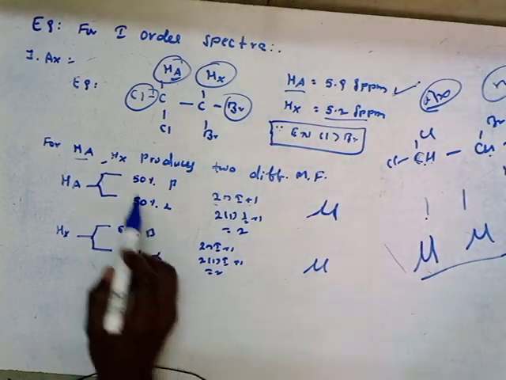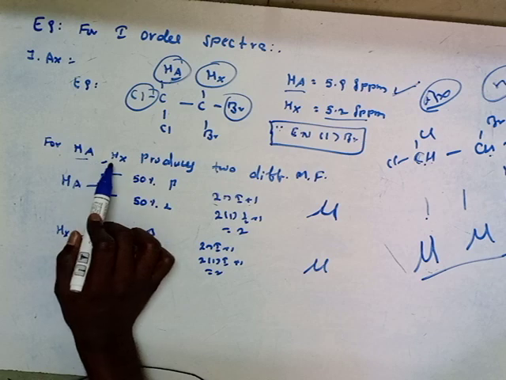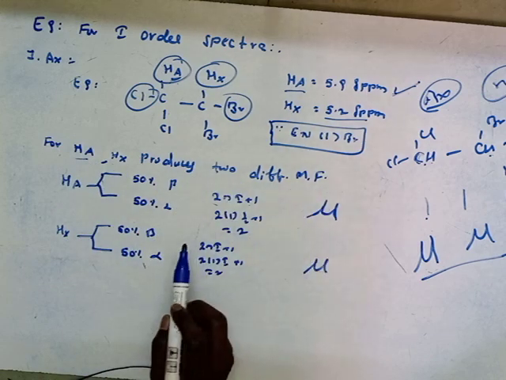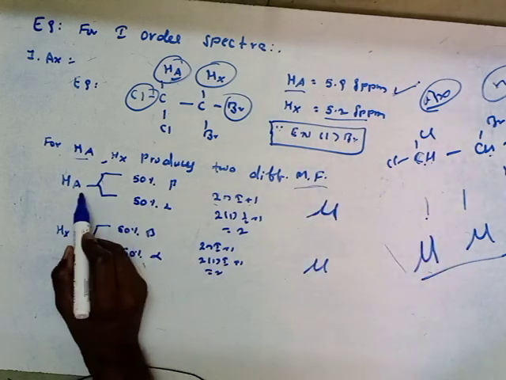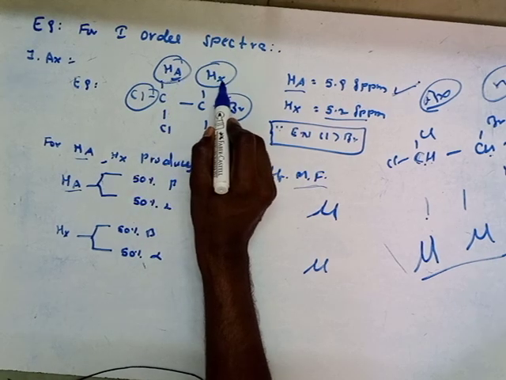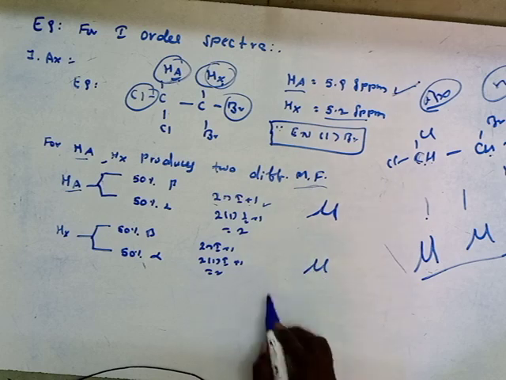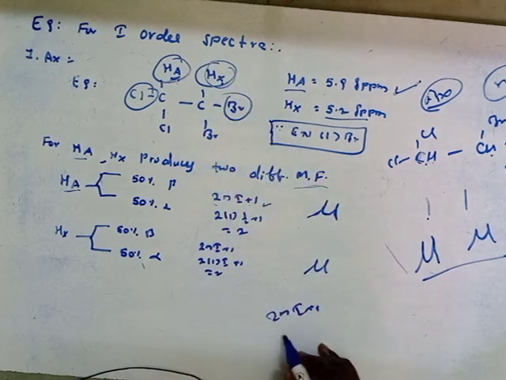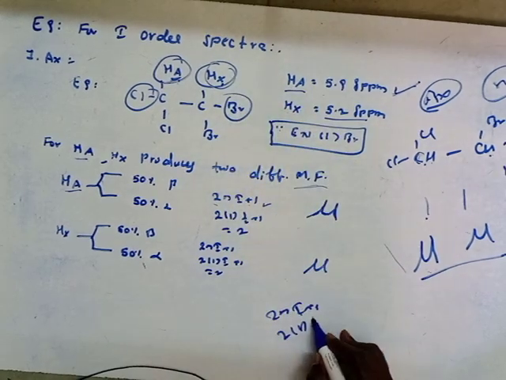For the HA proton coupled with the HX proton, it produces two different magnetic fields. That's why we get a doublet here. For this proton, you can simply follow 2nI+1. The number of protons is 1, and what is the spin value of this proton?